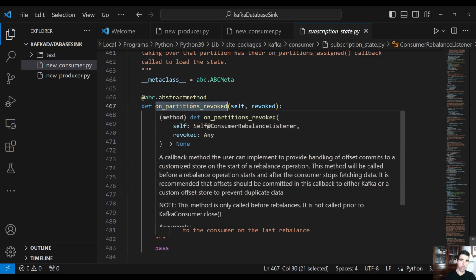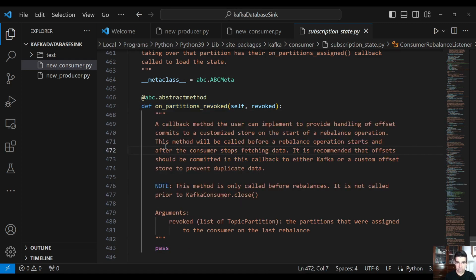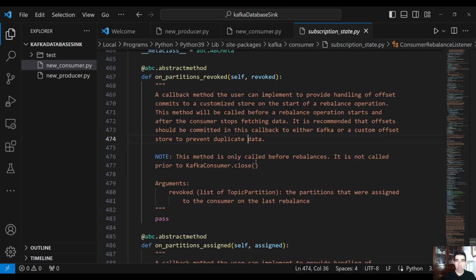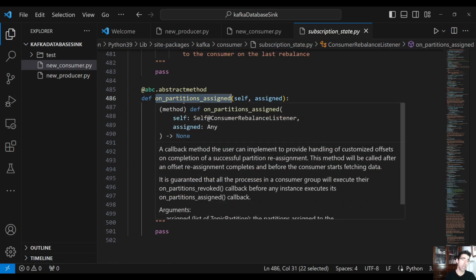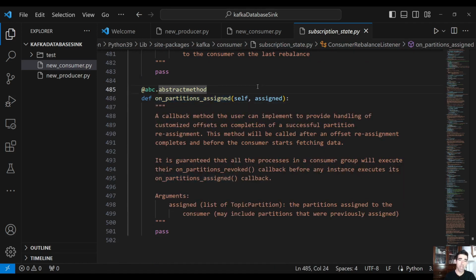So the onPartitionsRevoked, which says this method will be called before a rebalance operation starts and after the consumer stops fetching data. It is recommended that offsets should be committed in this callback to either Kafka or a custom offset store to prevent duplicate data. This method is only called before rebalances. It's not called prior to Kafka's consumer close. And we have to implement this method here and this method down here, the onPartitionsAssigned.